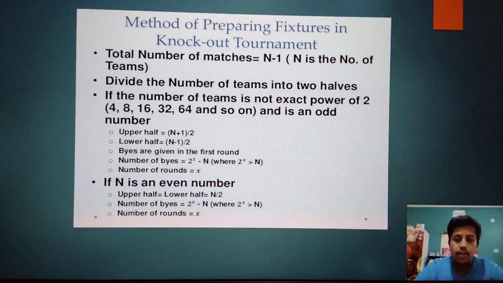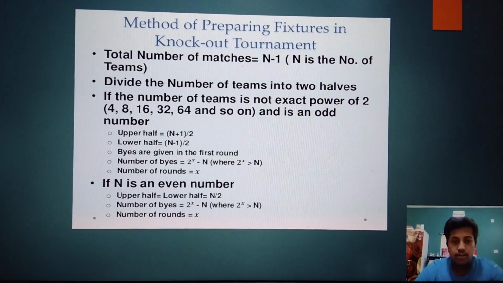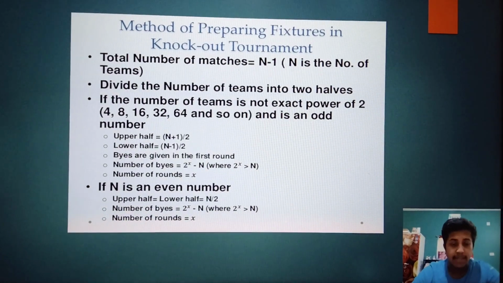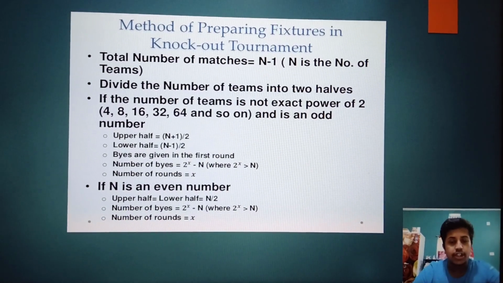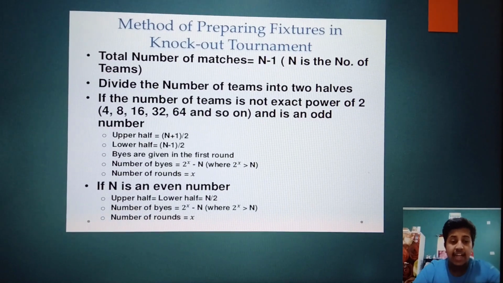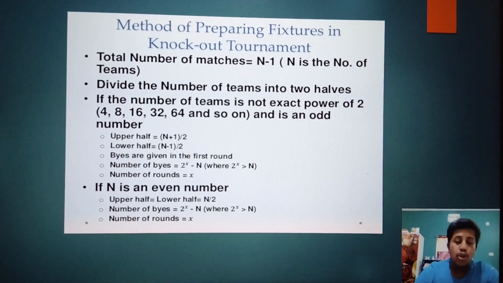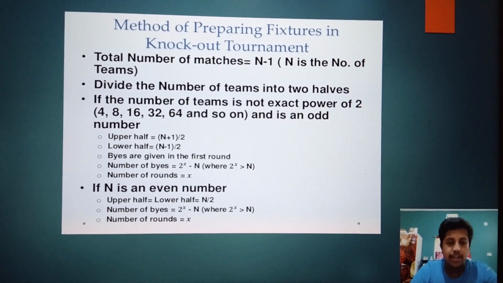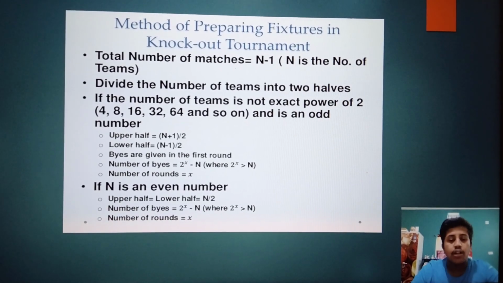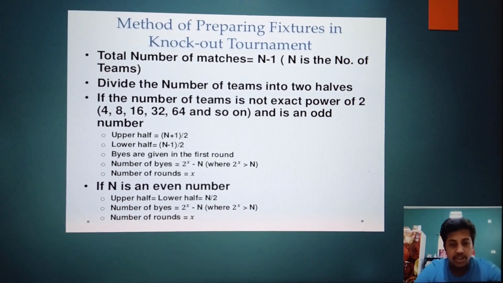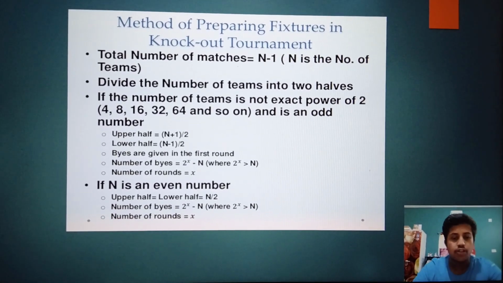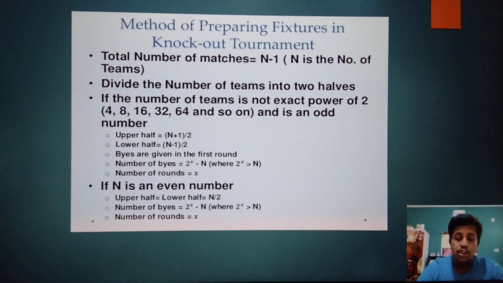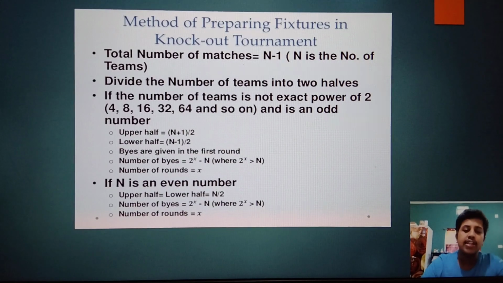The definition of a bye: if anyone asks what a bye is, the answer would be that a bye is given to teams for easy calculation in the knockout tournament, and the team gets the privilege to play directly in the second or third round. It is called a bye. Once again, a bye is given to teams in a knockout tournament for easy calculation, as well as to give them the privilege of playing directly in the second or third round.